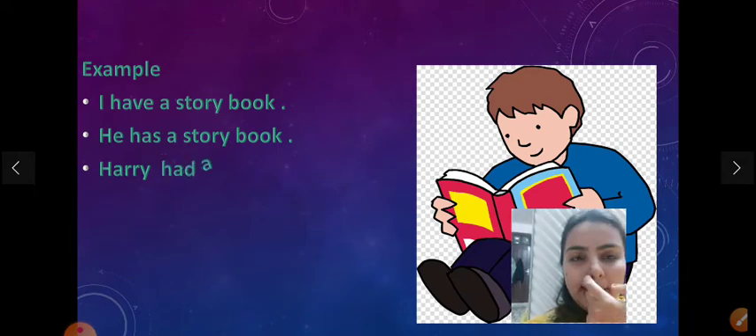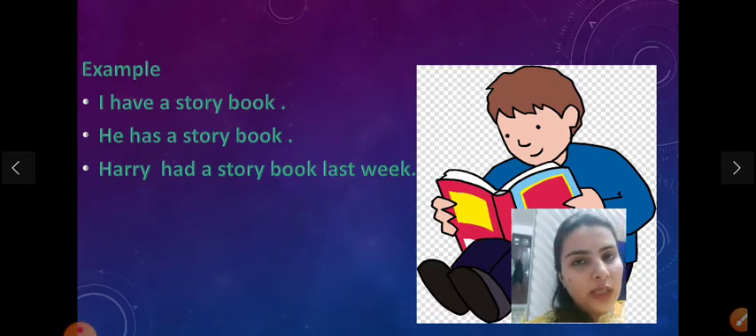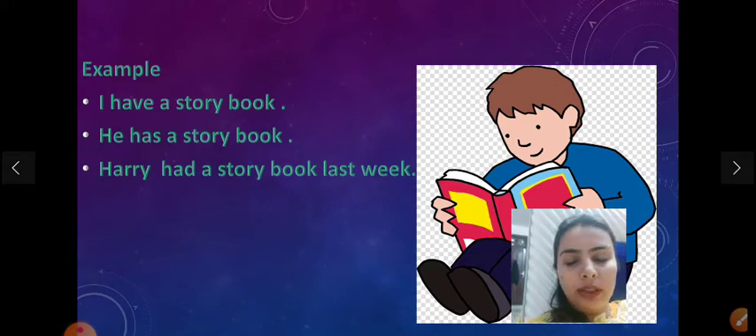Next: Harry had a storybook last week. That means last week Harry owned a storybook. So whenever anything belongs to us or someone, for that we use has, have and had.